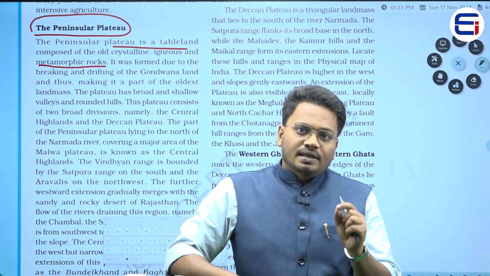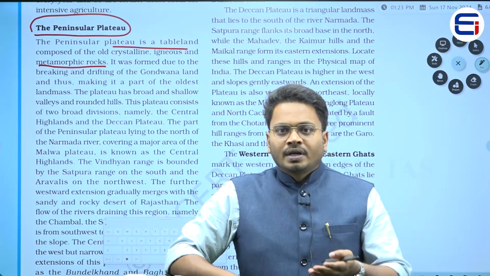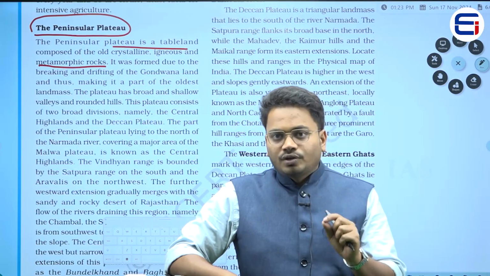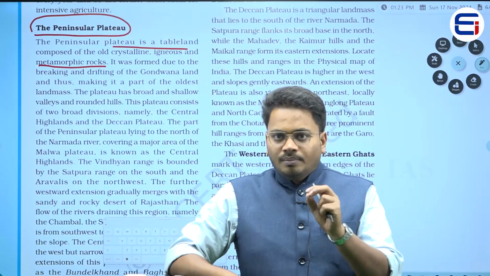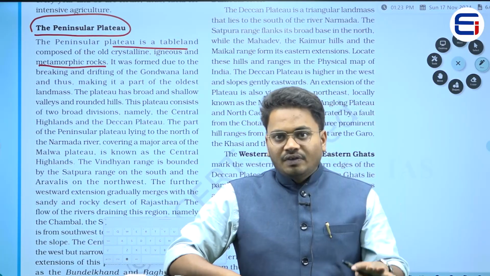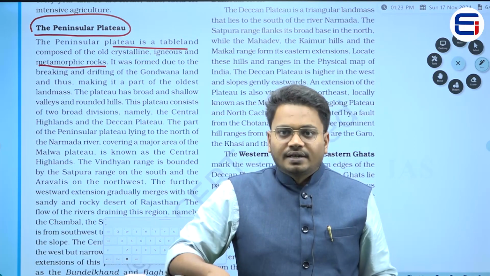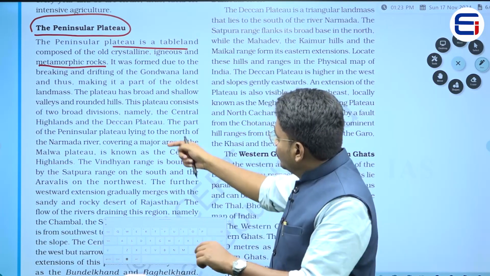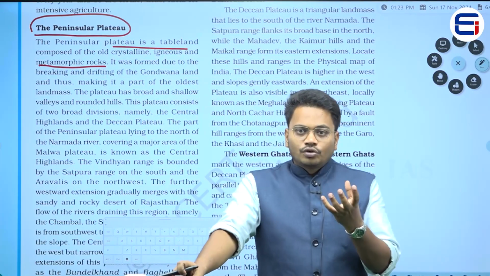But the only criterion is that this particular plateau will be somewhat higher in elevation when compared to the plains, right. So, as I told you earlier, even on a plateau we might be having plains, we might be having mountains, that is a different scenario, right.